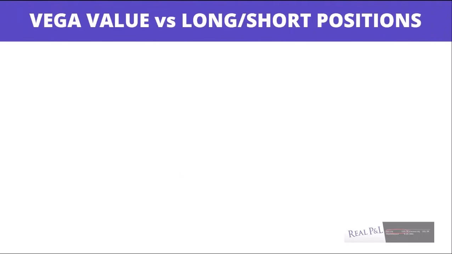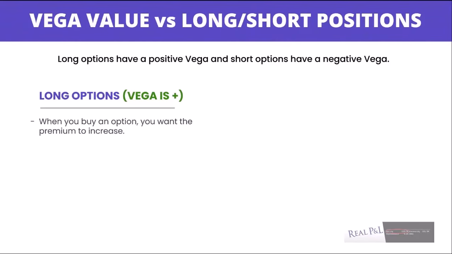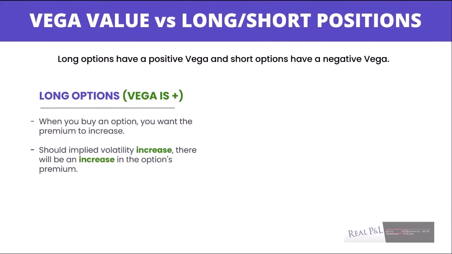Vega value versus long-short positions. Long options have a positive Vega and short options have a negative Vega. When you buy an option, the Vega is positive. When you buy an option, you want the premium, or the price of the option, to increase.